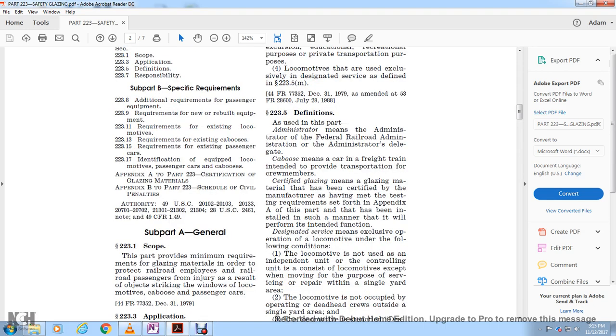Subpart A, General. 223.1 Scope. This part provides minimum requirements for glazing material in order to protect railroad employees and railroad passengers from injury as a result of objects striking the windows of the locomotive, cabooses, and passenger cars.